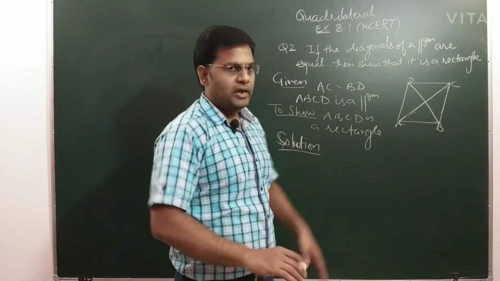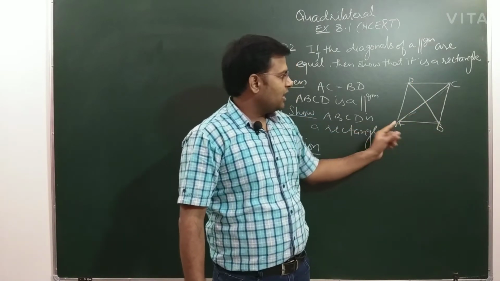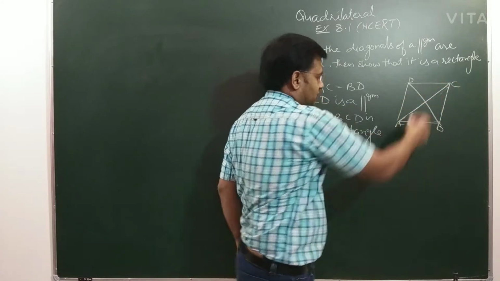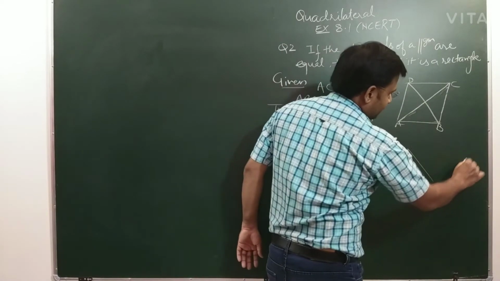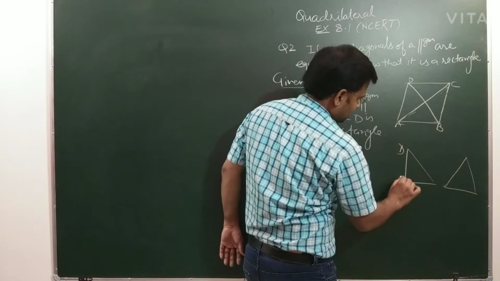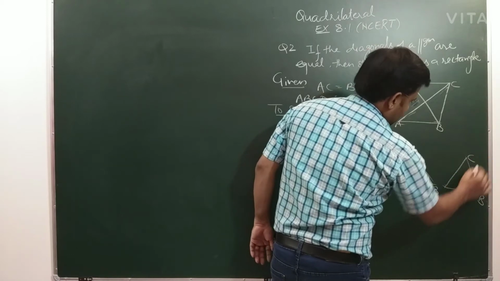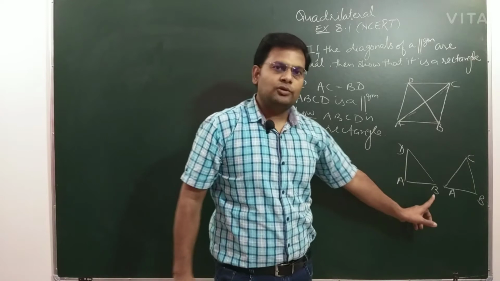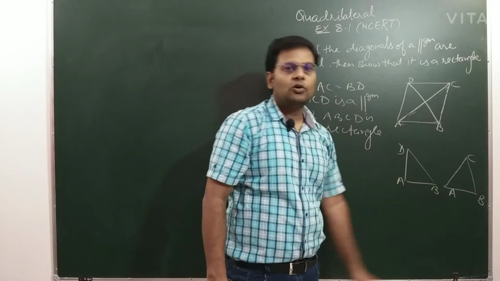I'll give you the idea of how you can show this. See, if I take triangle ABD and triangle ABC, I can make a rough figure here also. This is one triangle I am going to take, this is another triangle I am going to take. This is D, this is A, this is B, and this is B, this is C, and this is A. In these two triangles, I can show that they are congruent.